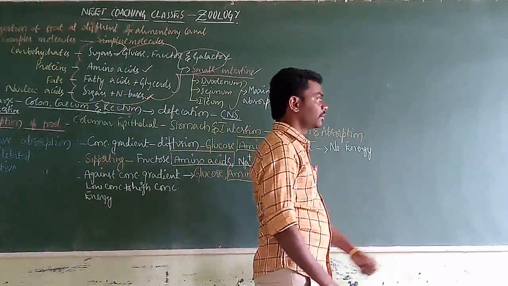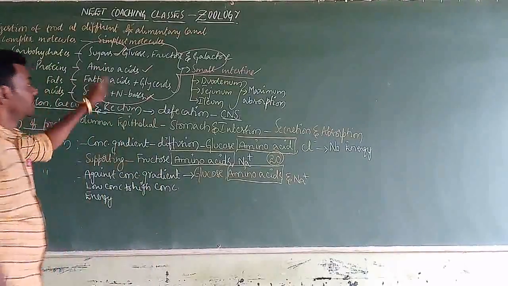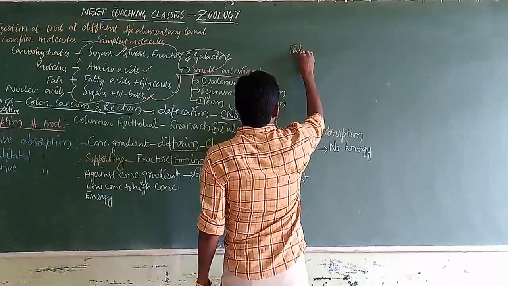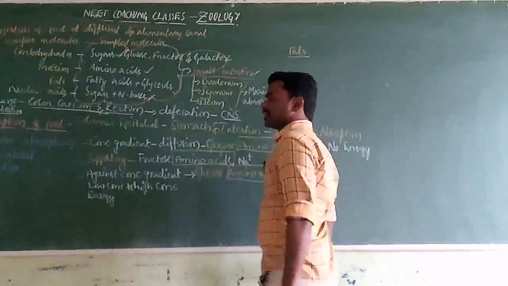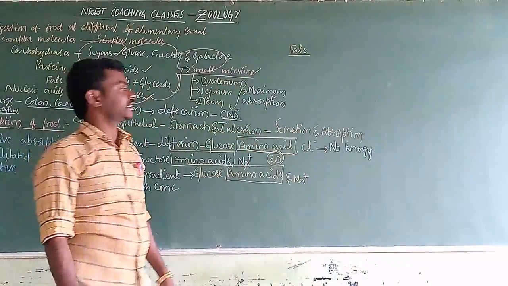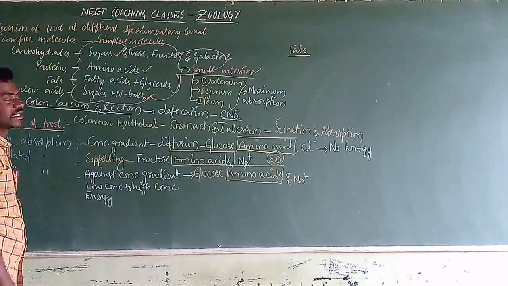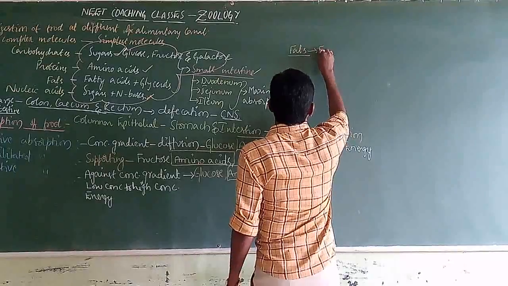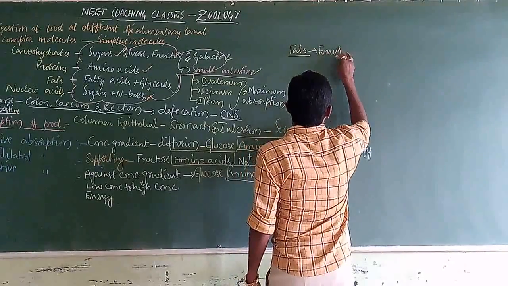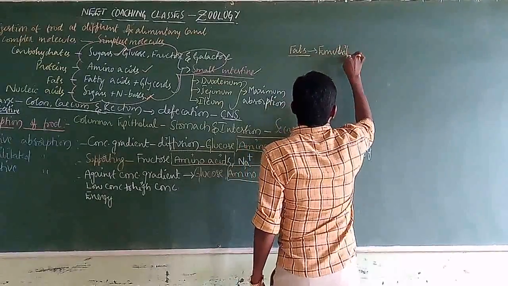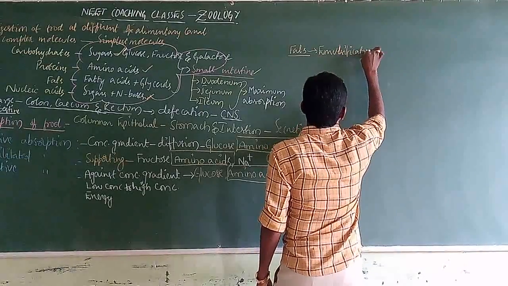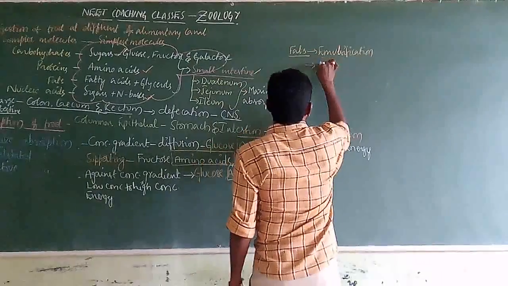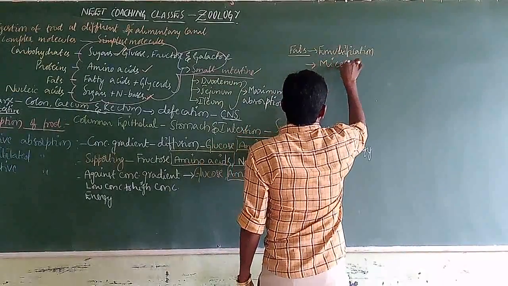One thing you should understand is that sugars and amino acids directly enter into the bloodstream. But fats are not absorbed directly; they undergo the emulsification process with the help of bile juice and form the smallest particles called micelles.